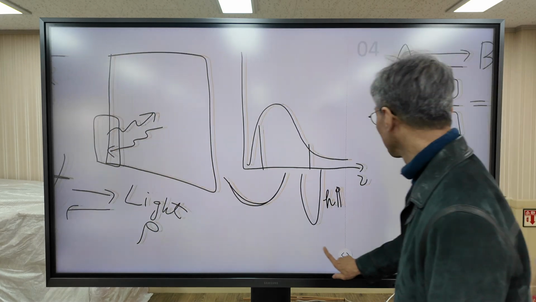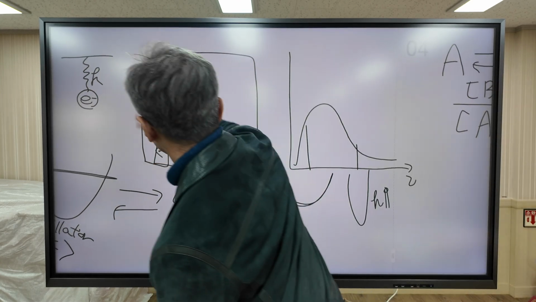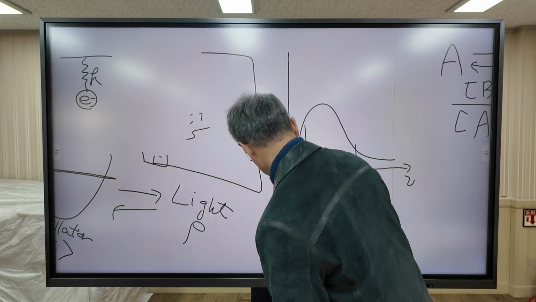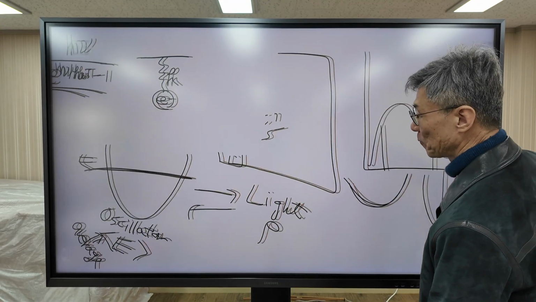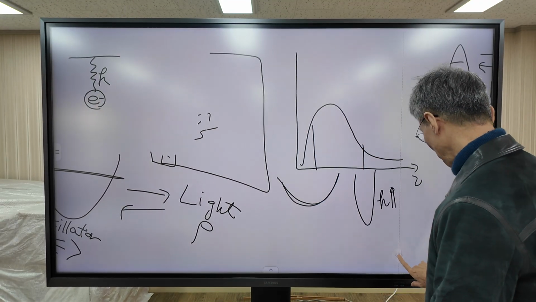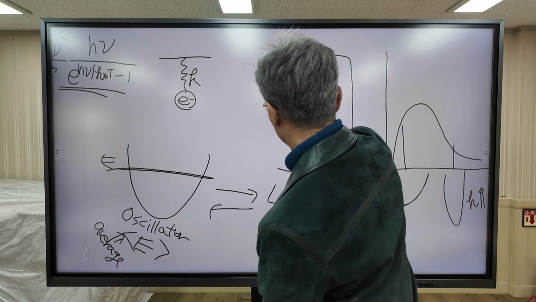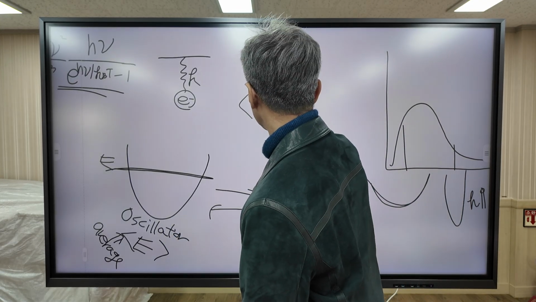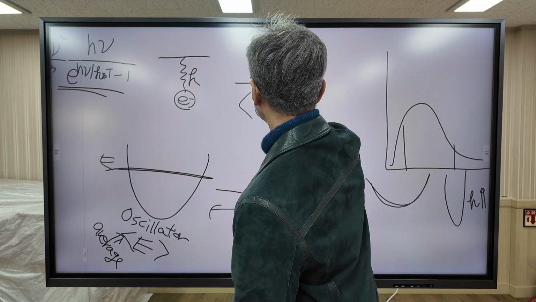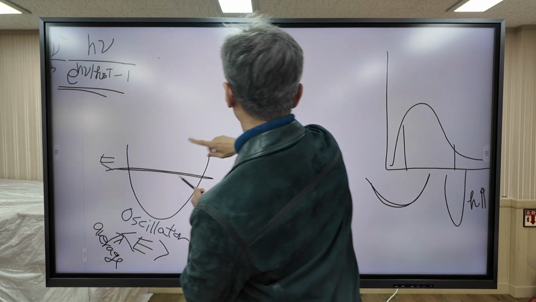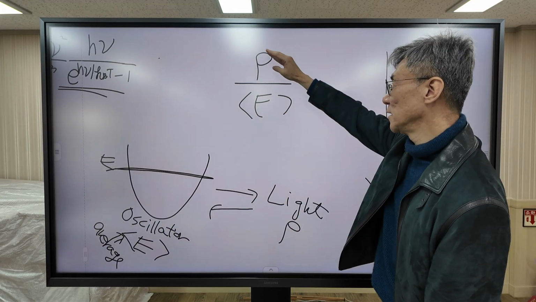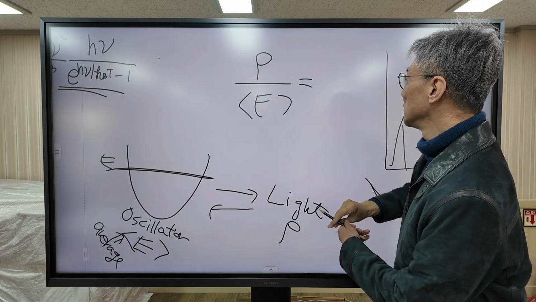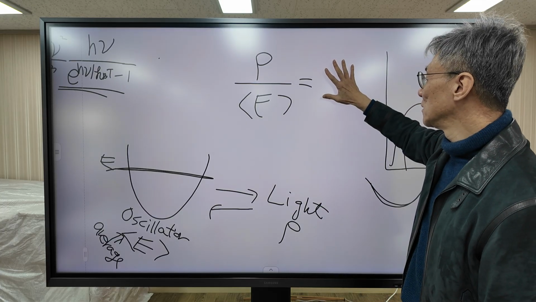So the ratio of oscillator energy and light intensity is some kind of constant.